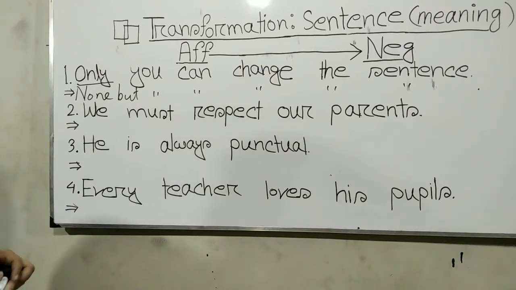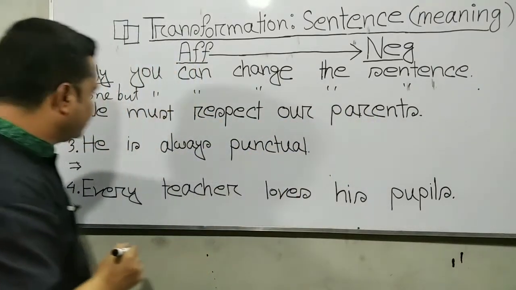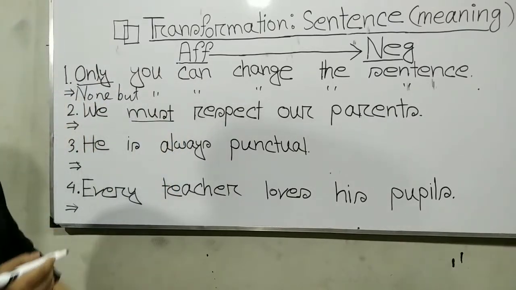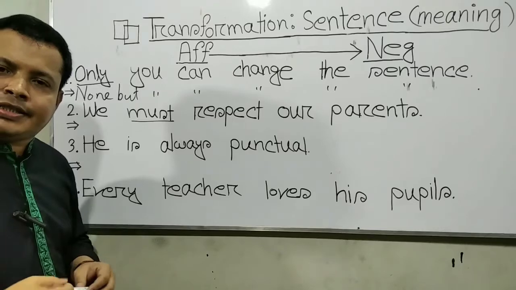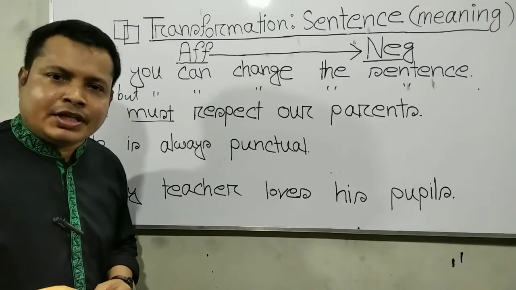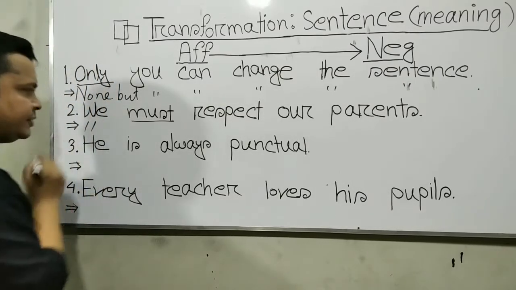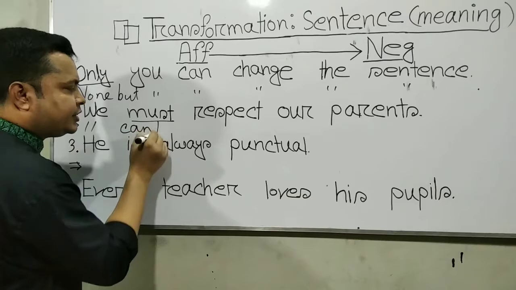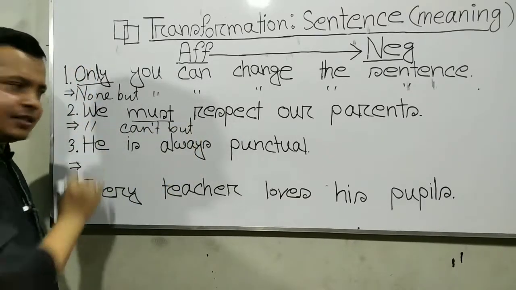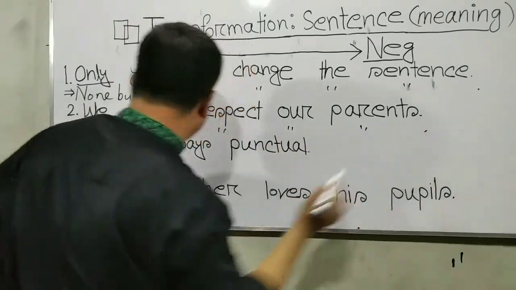Example number 2: We must respect our parents. Here the changing keyword is must. We will change must into can't but, can't help, V1ing. So: We can't but respect our parents, full stop.